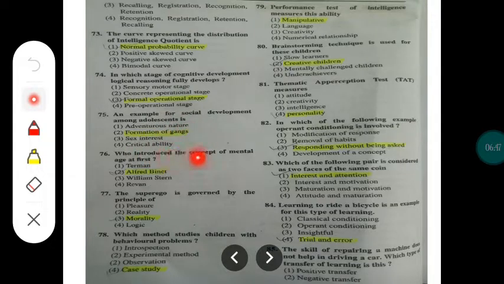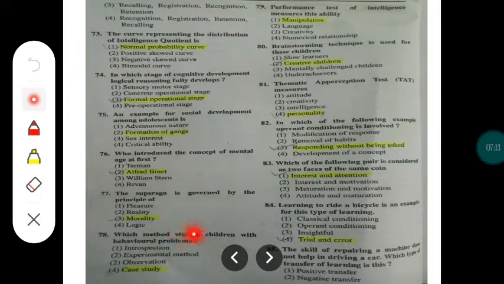Who introduced the concept of mental age at first? You just remember the name, Alfred Binet. Alfred Binet is the name who has given the concept of mental age. The superego is governed by the principle of morality. Just remember the term. Morality is the term which is used to indicate the superego.